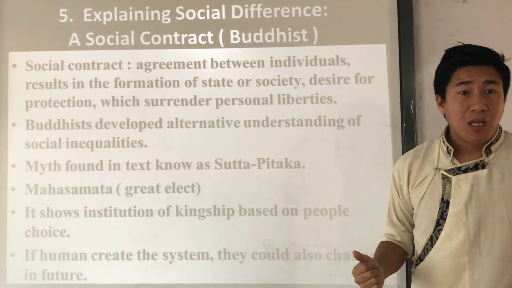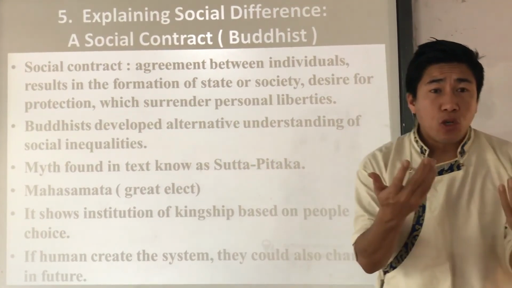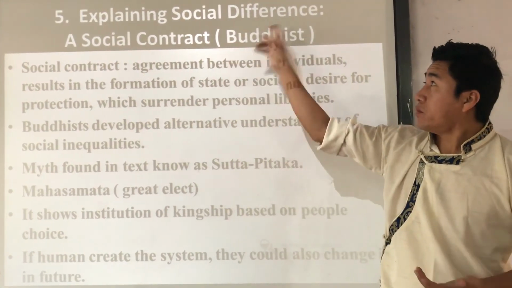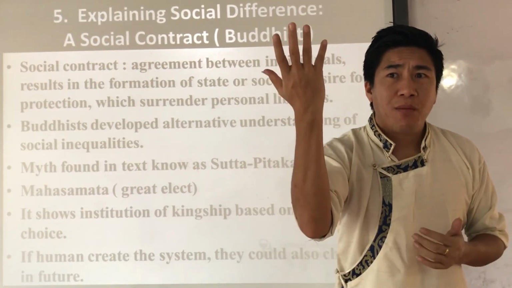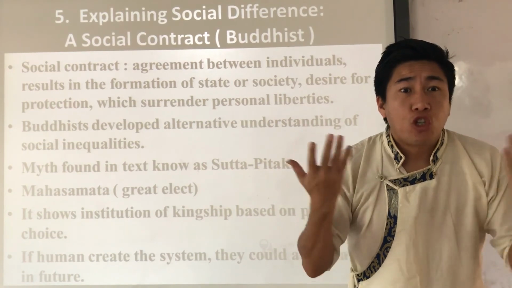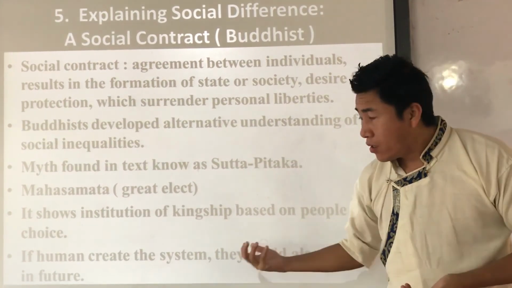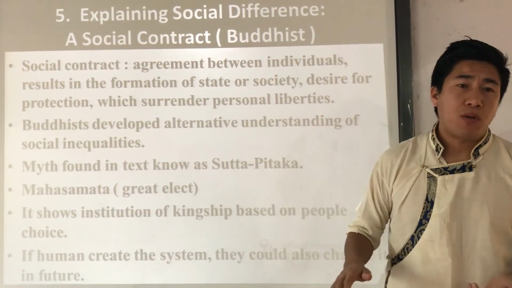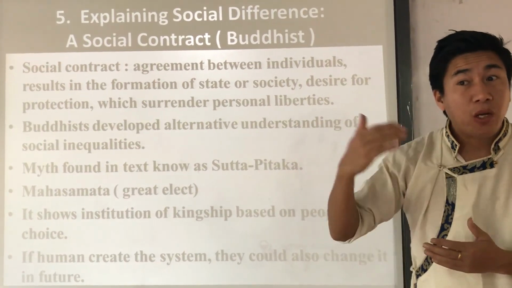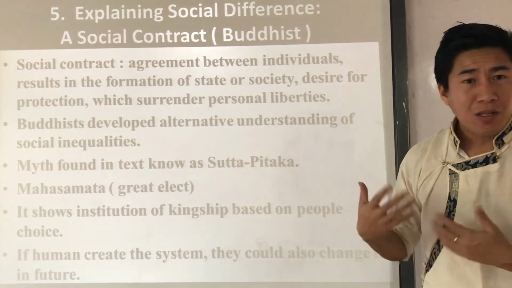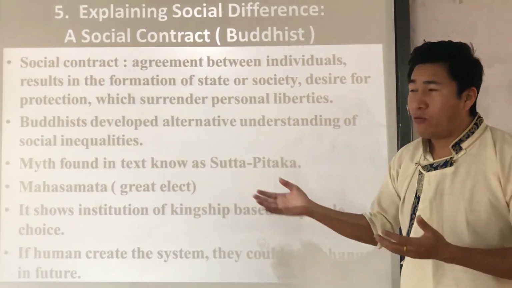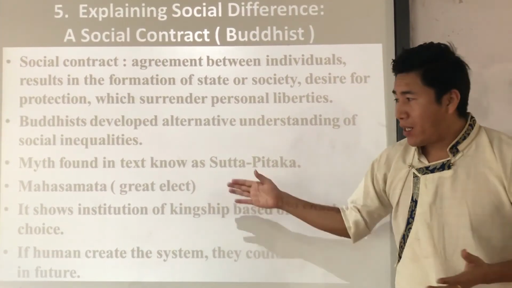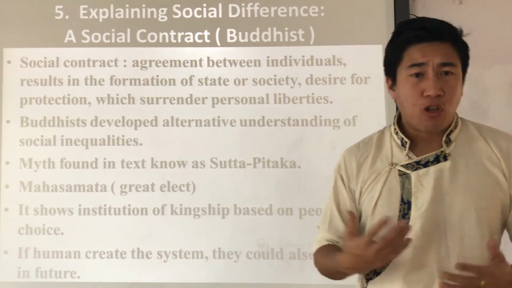It can be changed. By looking at this, the ideology and the notion of social contract between the Brahmans and the Buddhists totally contradict, right? Understood? So that is all about social inequality as understood through the concept that the Buddha put forward: society is not fixed.